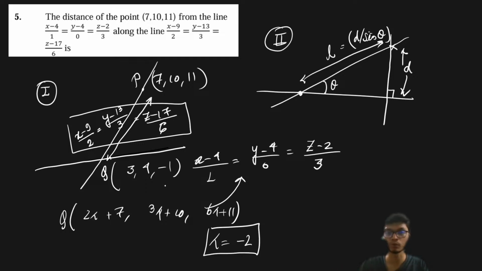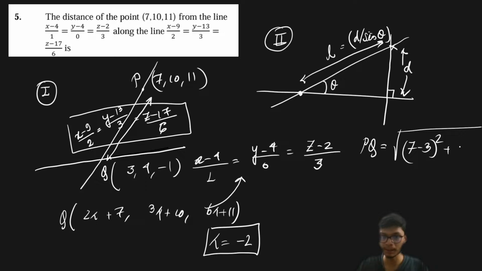Is this part clear to all of you? So once we have this point Q and this point P, the distance PQ is going to be the square root of (7 minus 3) whole square plus (10 minus 4) whole square plus (11 minus minus 1) whole square.